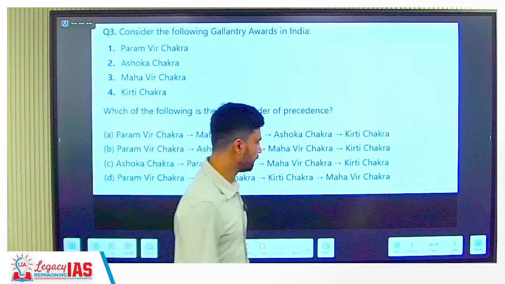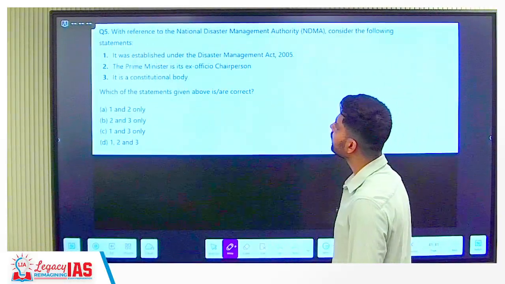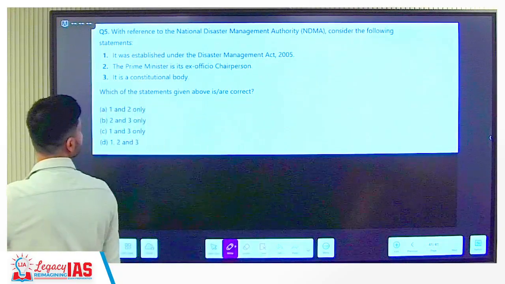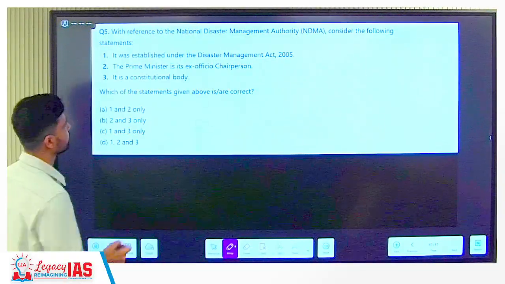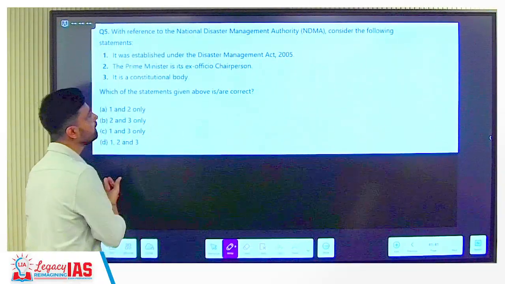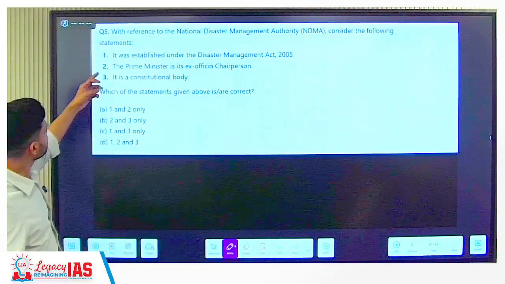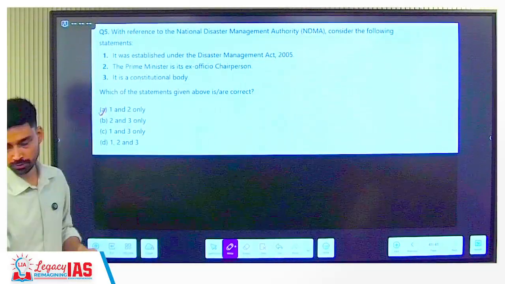B as such. Right? Then the last is with reference to NDMA, which we have discussed. What are the correct statements? Is it a constitutional body? No. What is the term that we use? A statutory body, okay, made by an Act of the Government of India. What is the correct answer? A, 1 and 2. Right, that's all.